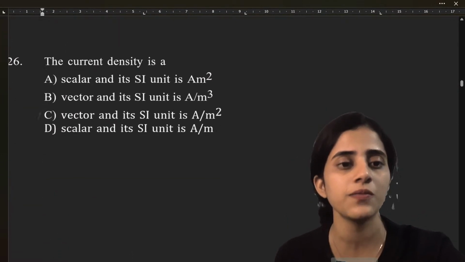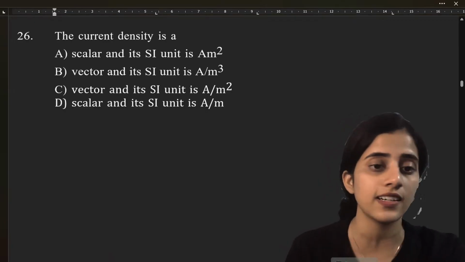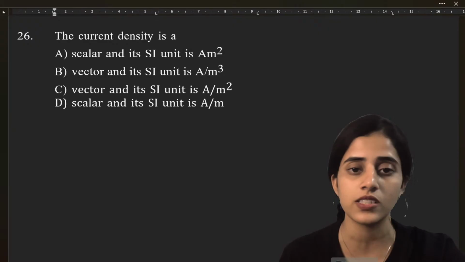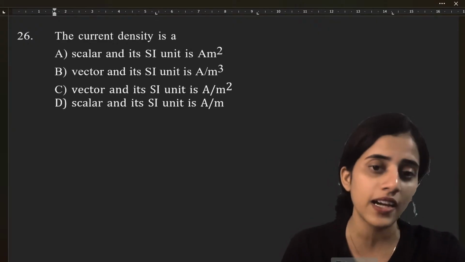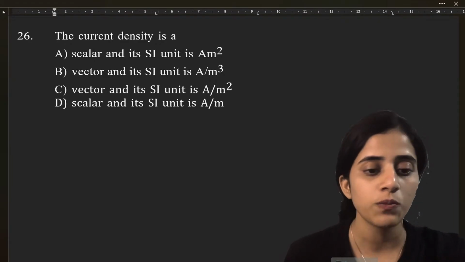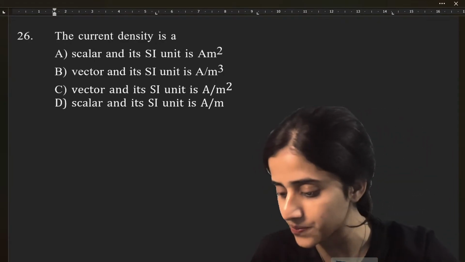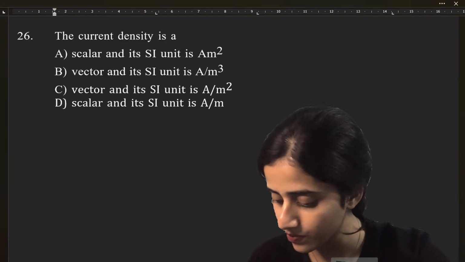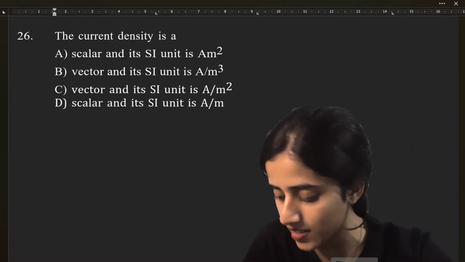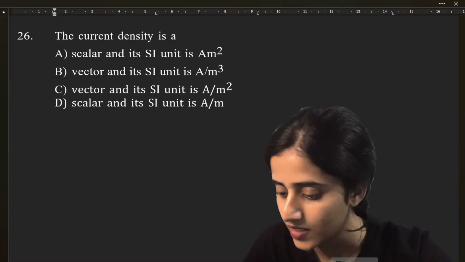Okay, next question. The current density is a scalar or vector, and what is its SI unit? Is it A m square, A by m cube, A by m square, or A by m? So quickly tell me the answer. Yes, Uday. What is that?